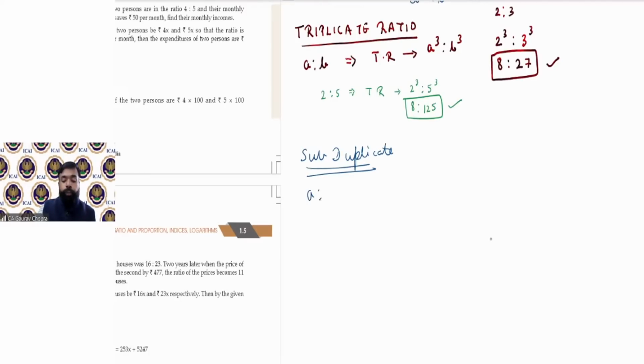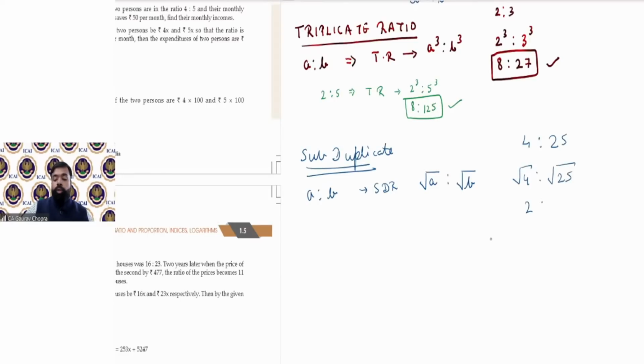So if A is to B is the given ratio, then its subduplicate ratio will be root A ratio root B. If it is given like 4 ratio 25, and you have to find out the subduplicate ratio, simply find the square root of 4 ratio square root of 25.